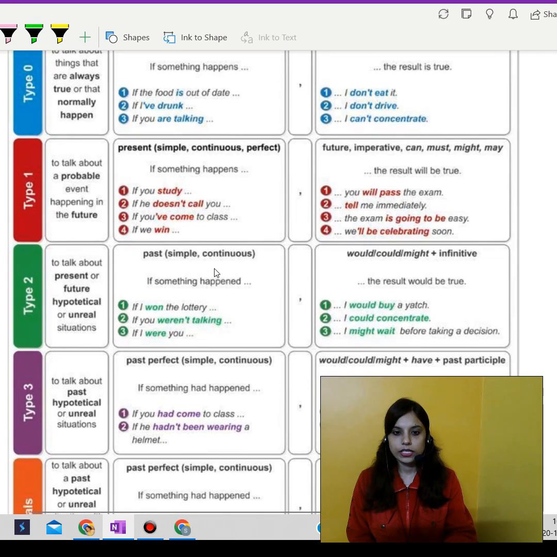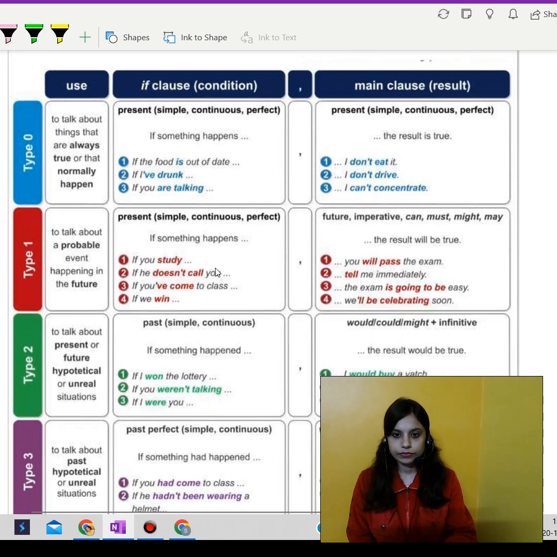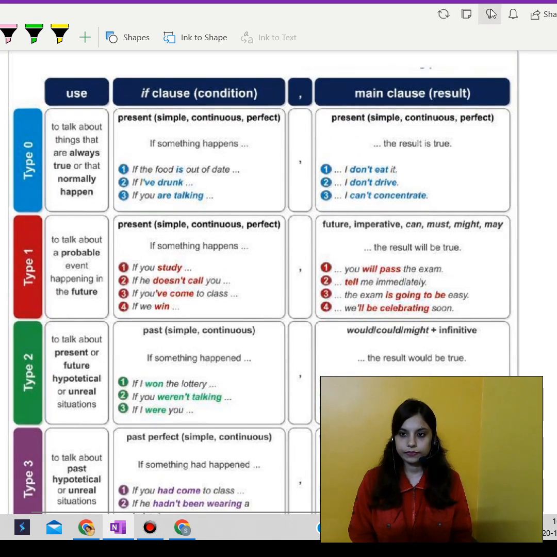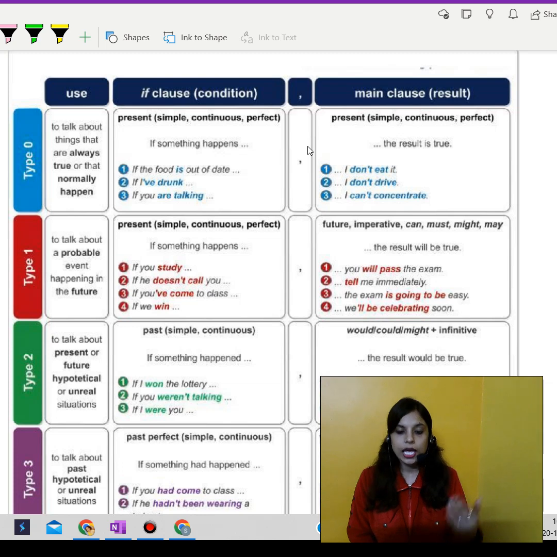Now let's focus on some other types of sentences. Let's focus on type 0. We have named this type of sentences as type 0. Over here, we use these kinds of sentences with an if clause if we want to talk about things that are always true or that normally happen.